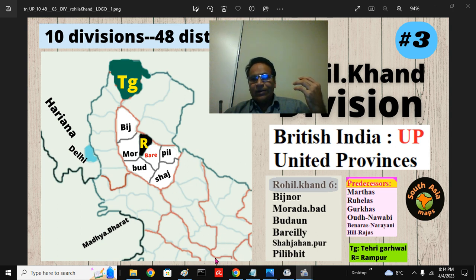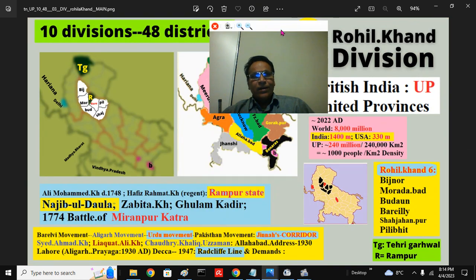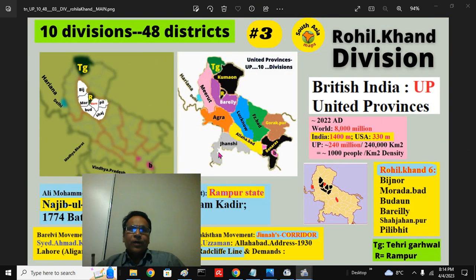Then the Narayani dynasty ruled the Benares region, and there were the Bundelkhand rulers. It was Maratha territory, along with some hill rajas. The British annexed all these areas and formed the United Provinces of Agra and Awadh. That's how UP existed, and after partition the name changed to Uttar Pradesh. After 2000 or so, certain hilly districts were taken away, and the province remained. And this is the province, where you can see the 10 divisions, very easy to remember.